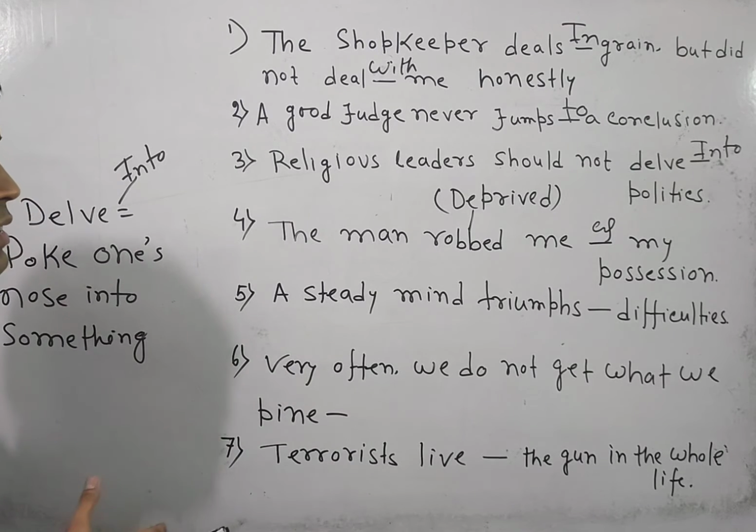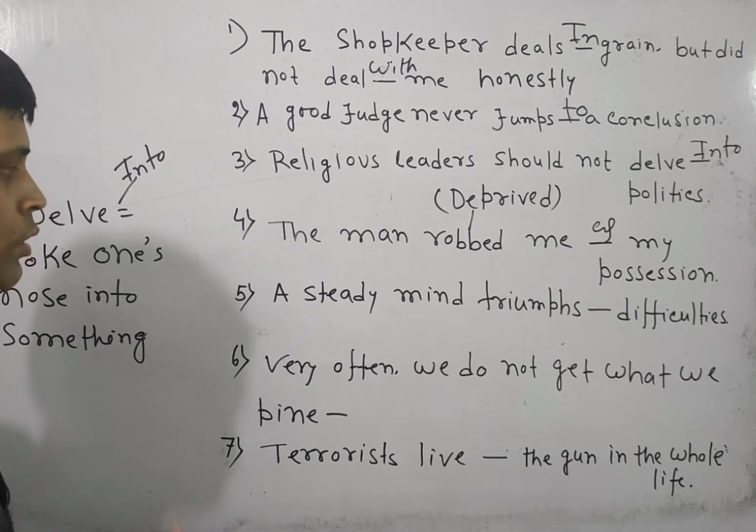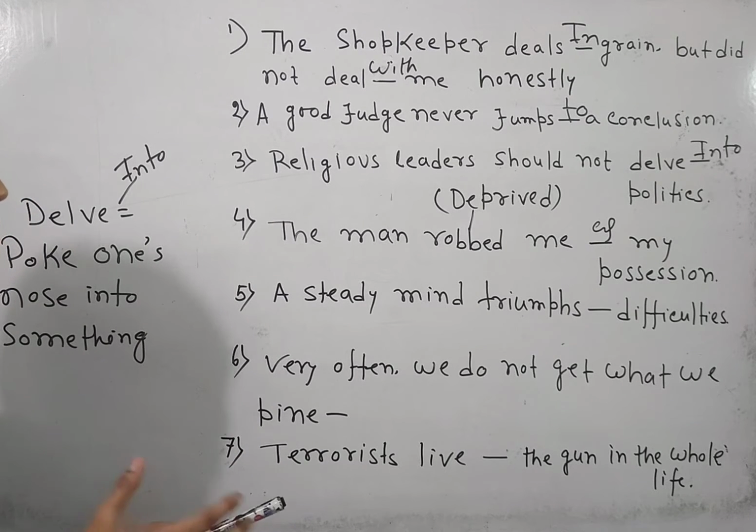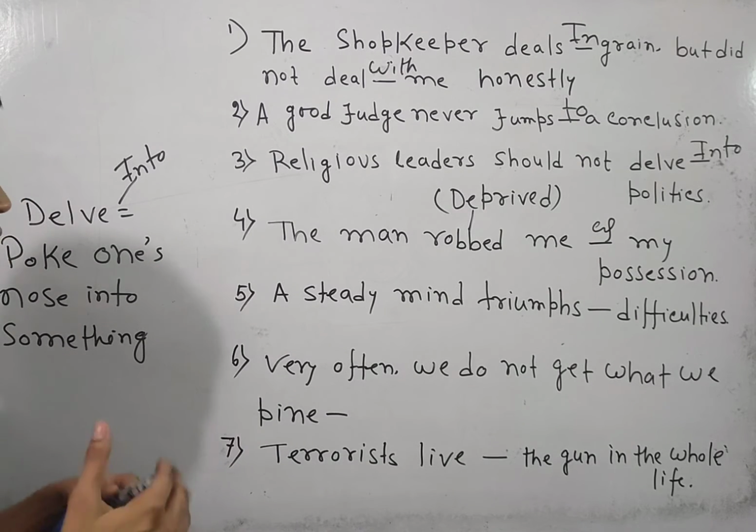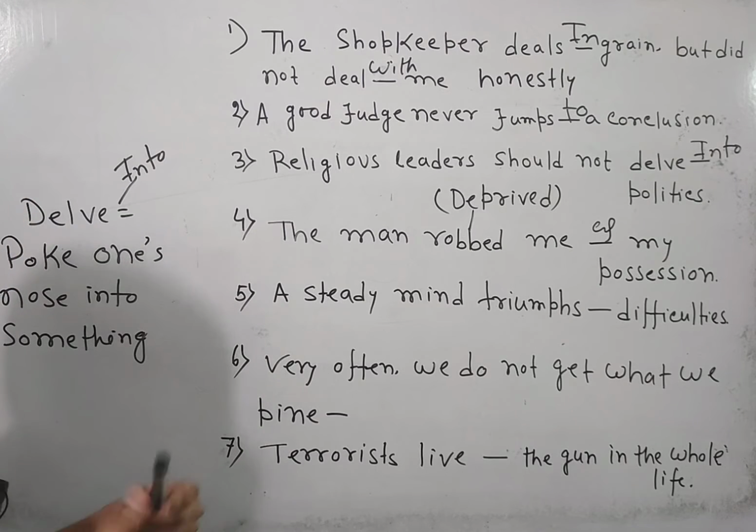So difficulties can be triumphed over by a steady mind, or you can say a steady mind can triumph over difficulties. Over is functioning here as the preposition of dominance.